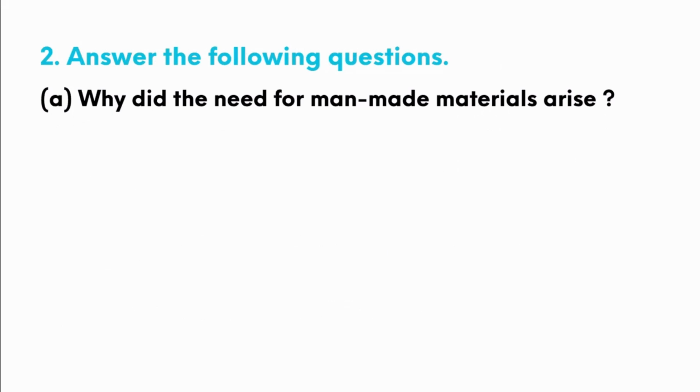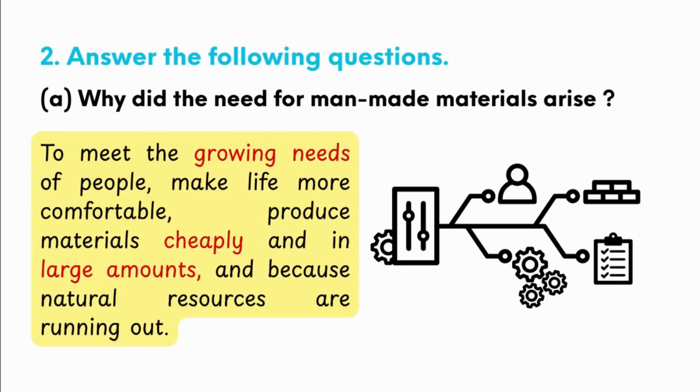Next question. Answer the following question. Why did the need for man-made materials arise? The answer for it, to meet the growing needs of people, make life more comfortable, produce material cheaply and in large amount, and because natural resources are running out. These are the few reasons. So we have the need to use man-made materials.